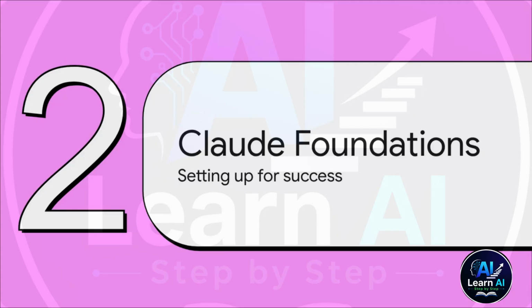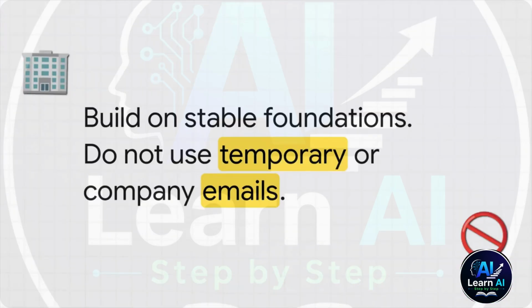Section 2. Mastering Claude's foundations. Setting up for success. Before we can build any of those advanced systems, we have to secure your foundations. And that starts with something as wildly simple as your account email. I know, this sounds ridiculously basic, but trust me, it is a massive trap. If you build months of memory and context on a company email that you later lose access to, you literally lose your entire AI brain overnight. Poof, gone. Right now, Claude doesn't let you easily change the email tied to your account. So unless you plan to stay at your current job until the end of time, you really need to use a personal email that you know you'll control for the long haul.